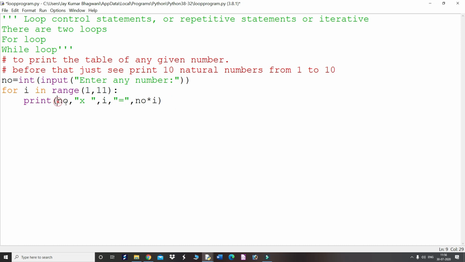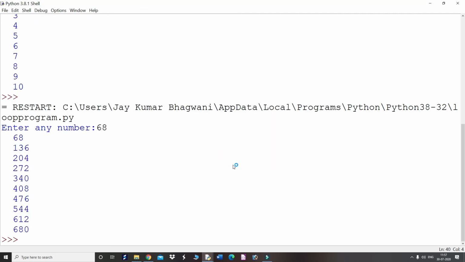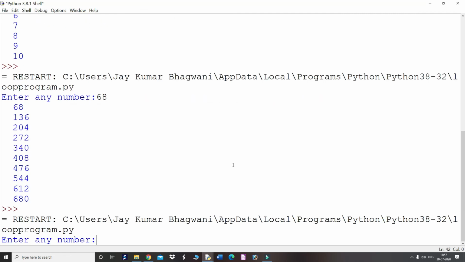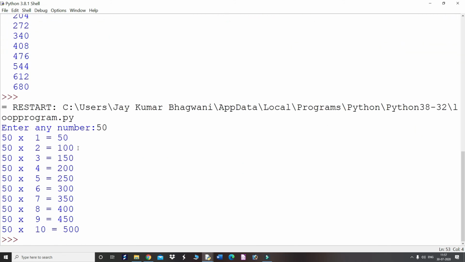Okay. So number means whatever number the user will enter, suppose 62, so 62 will come. Then cross, the value of I keeps on changing 1, 2, 3, so 62 1, 62 2, 62 3, like that, and then the equal to sign will come, then the multiplication of both these numbers. So now see, it will show the table in a table format, just like the table of 50. So 50 1s are 50, 50 2s are 100, like that. So this is the next program, right?